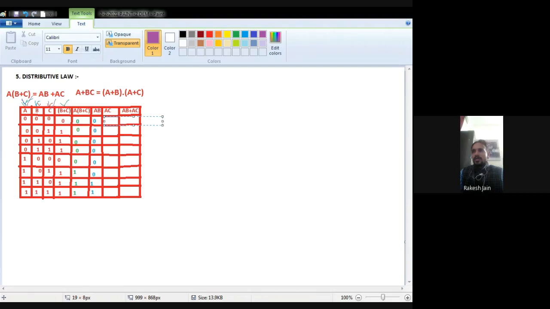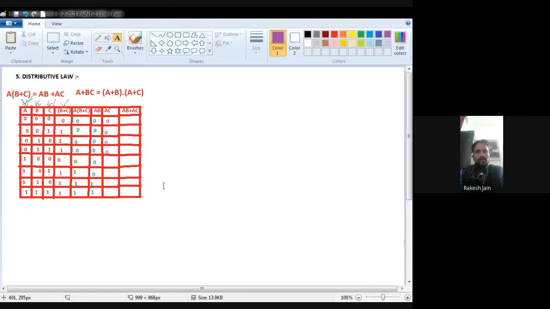So A dot (B plus C), I find out the LHS side. Now I have to perform the RHS side. Now see the RHS side.